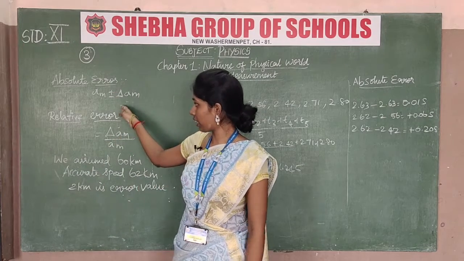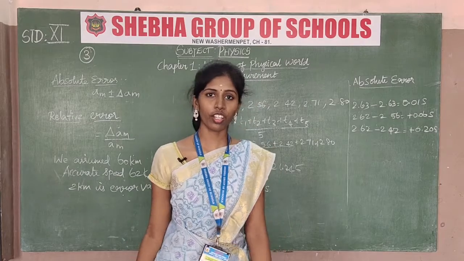So first is the absolute error formula, then the relative error formula. So note it down, students.